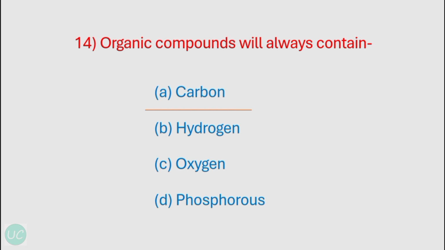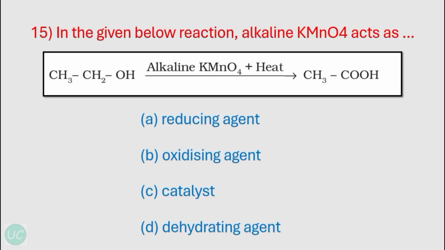that organic compounds will always contain carbon. Okay, our next question is, in the given below reaction, alkaline KMnO4 acts as. So the correct answer is oxidizing agent. If you see on the reactant side, on the left hand side, there is only one oxygen, and on the product side, on the right hand side, there are 2 oxygens. So that means one oxygen was added, and this is an oxidation reaction, and KMnO4 acts as an oxidizing agent.